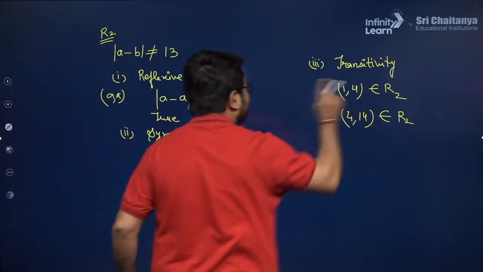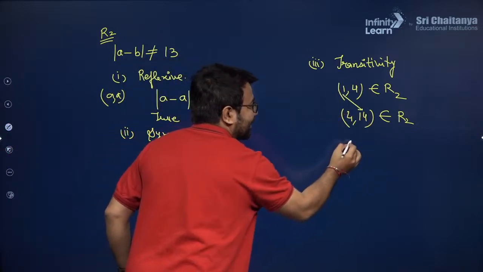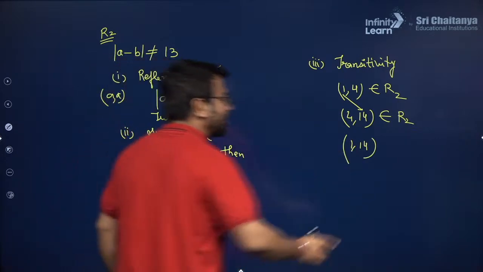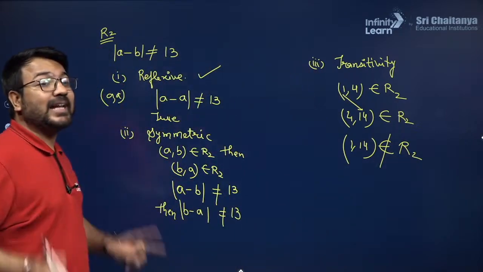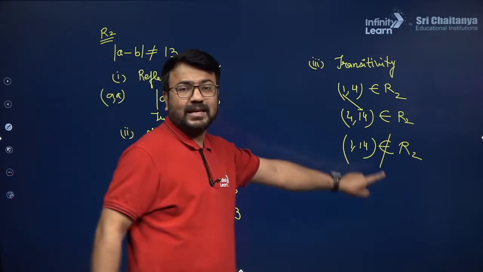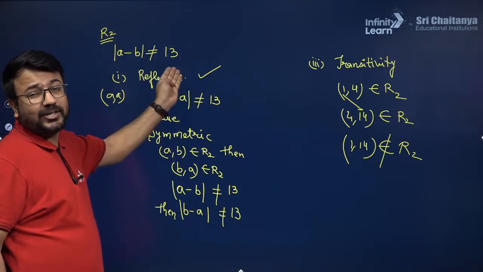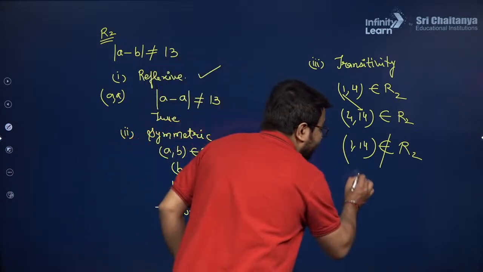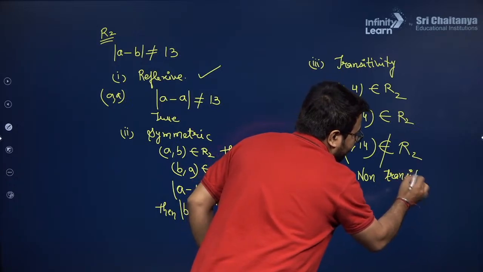So if A is related to B and B is related to C, then A should also be related to C. Now let us check for (1, 14). Do you think that (1, 14) is part of the relation? No. That means it is not a transitive relation. Are you able to understand, guys, why it is not transitive? Because if I subtract 1 and 14 and take the absolute value, then it should not be 13 according to this relation. But here it is coming 13. So that is why it is non-transitive.